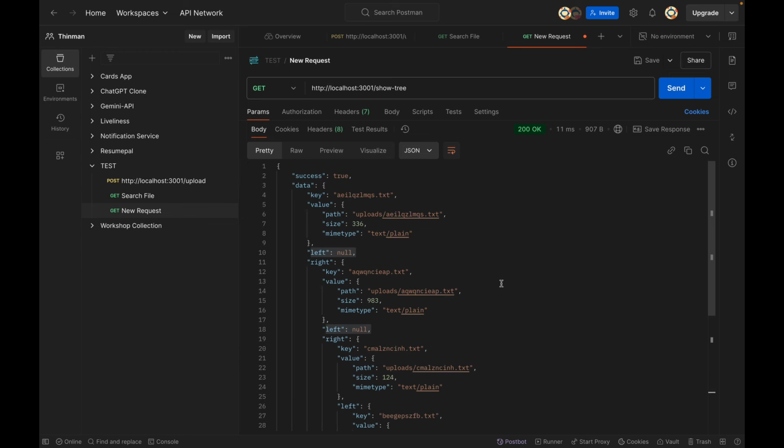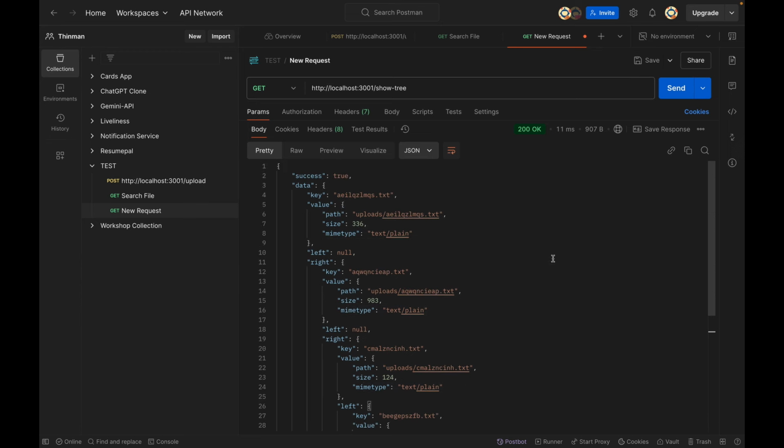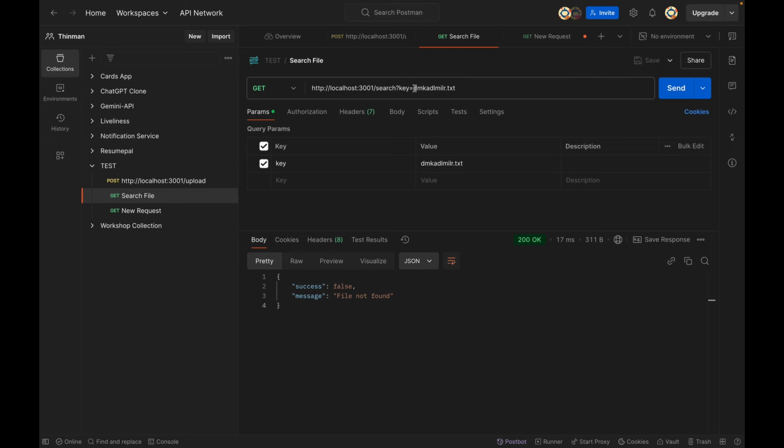Okay, so the tree is great. The tree looks good to me. We also have the sizes, we have the MIME types, we have the paths. So this looks good. Why did the search not work? Let's try to search the root node itself. Let's try to search this one. Let's hit send. Okay, file search is not working at all.